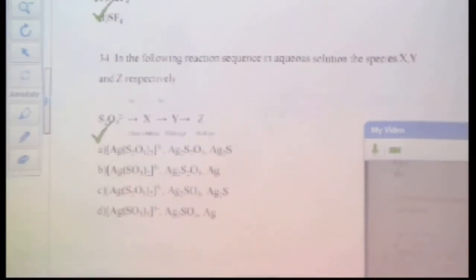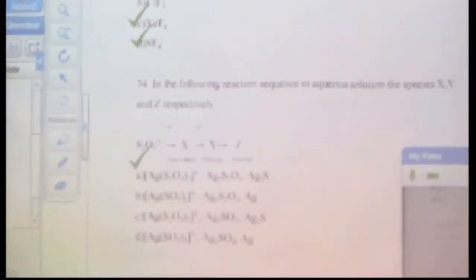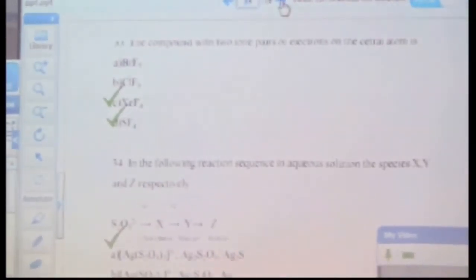The compound with two lone pairs of electrons on the central atom is. So see, there can be some questions which have multiple answers, more than one answer. Unless the question paper says that each question has one answer, you should know if you are doing it right. Because there are some questions which say what are the correct options, A, B, both A and B, or none of the above, right? So you have to look for the lone pairs, and again you have to use VSEPR theory, right?